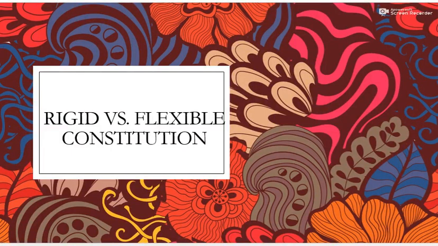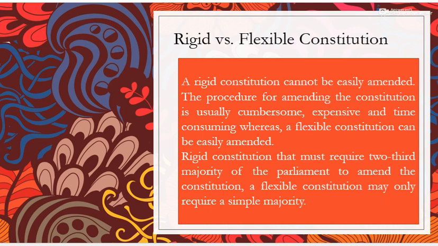What is rigid versus flexible constitution? But before differentiating these two types of constitutions, let me explain this term constitution. Constitution is the supreme law of the land of any state, and it is a living document because it can be changed and it can be amended as per the need of the hour. So how can we differentiate these two types of constitutions from each other?